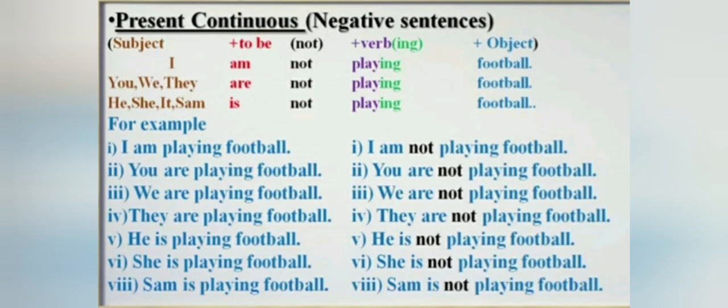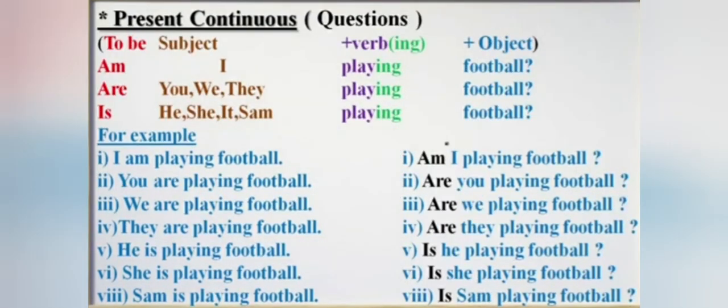Let's go to the interrogative sentences. Rule for interrogative sentences is to be plus subject plus ing form of verb plus object. So students, here when we start to make interrogative sentences, we start with helping verb. Here we write helping verb in the beginning of the sentence and then subject. Let's see the examples.